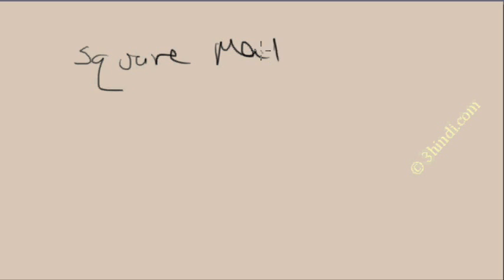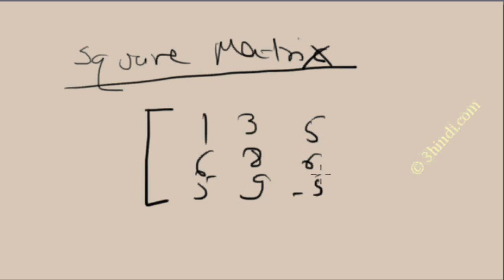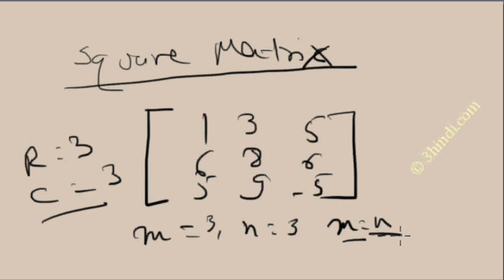What is a square matrix? In a square matrix, the number of rows and the number of columns are the same. Here is the example: 3, 8, 9, 5, 6, minus 5. In this example, the number of rows is 3 and the number of columns is also 3. So you can see that m is 3 and n is 3, and m is equal to n. The number of rows and columns is the same, so this is a square matrix.